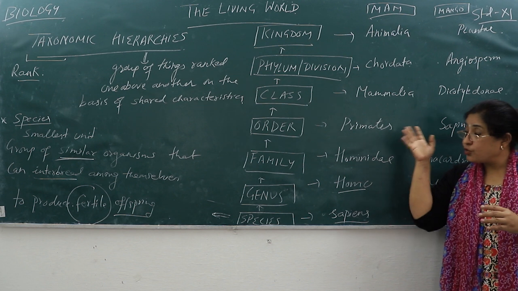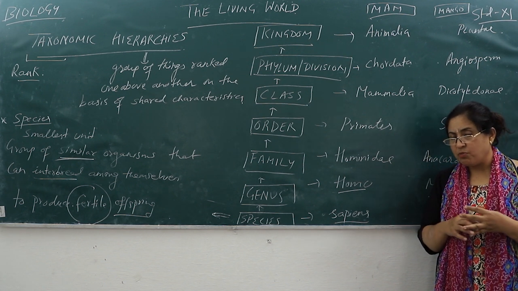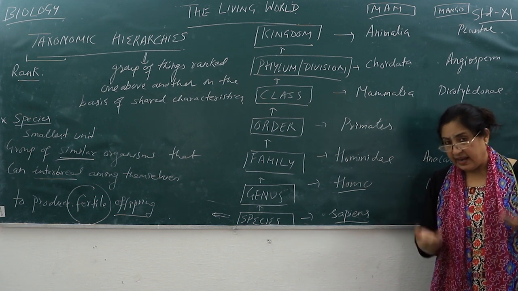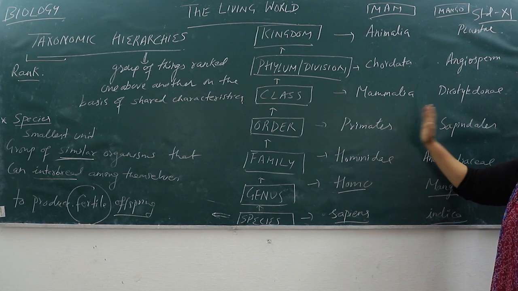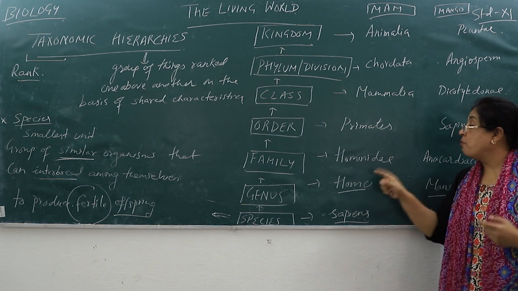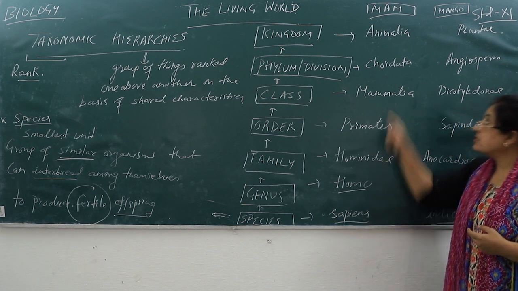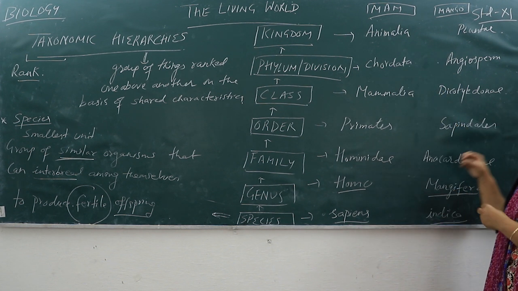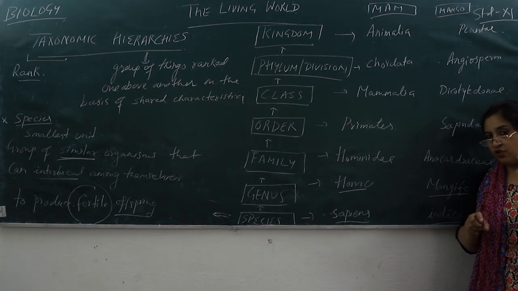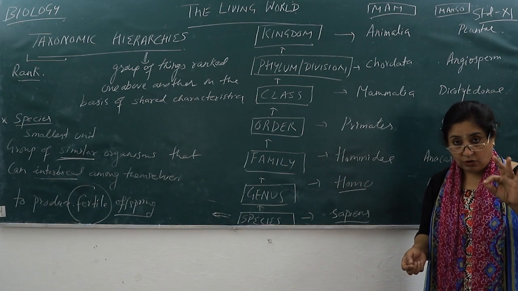So why do they belong to the same class, children? Because they share some common features, right? And the common features are what? Presence of mammary glands and hair all over the body. Then the order is Primates, and from this order itself, we and apes are the same. Then the family is Hominidae, the genus is Homo, and the species is sapiens. So this is our hierarchical order, right? At least for man and for one plant you should learn, which is there in your book. The rest I am not asking you to learn, there are 7, 8, I am not asking you to learn all of them, fine?